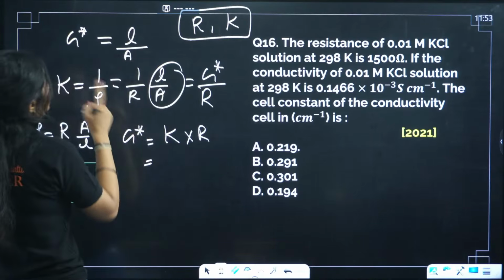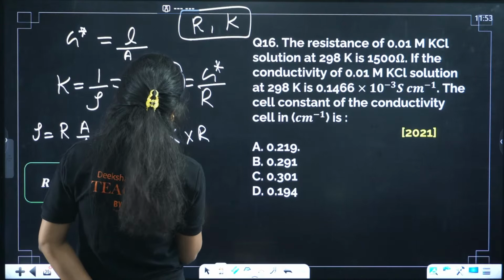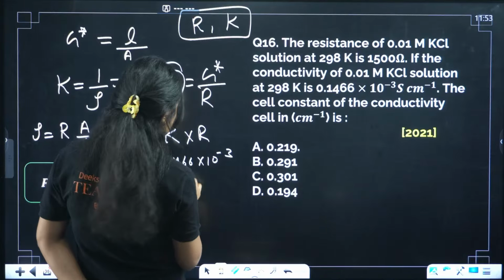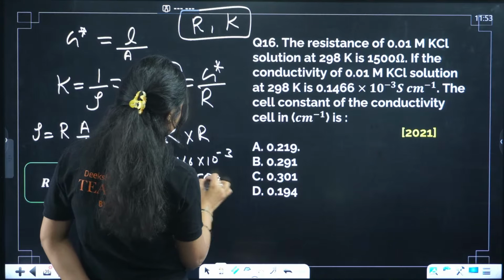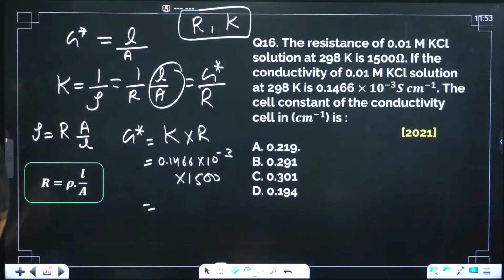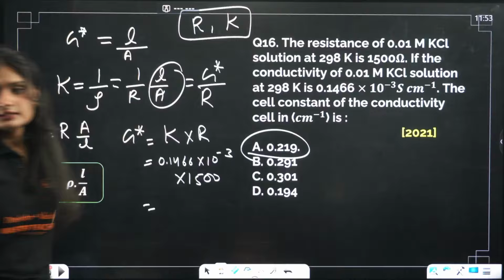What is kappa? Kappa is given, it is 0.1466 times 10 raised to power minus 3, times 1500. What will be the answer? I think it's close to option B or C. The option is 0.219.